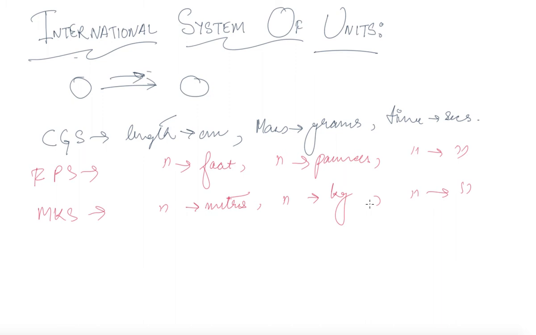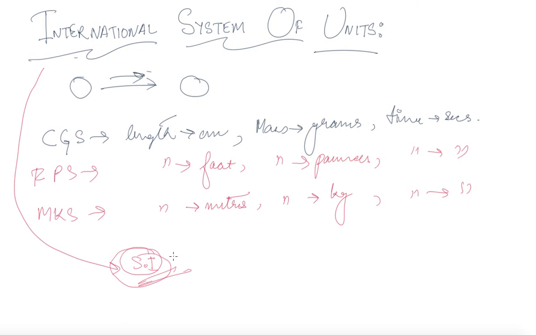After that, the International System of Units was established and it was abbreviated as SI. Like we say, what is the measure of the quantity in SI units?